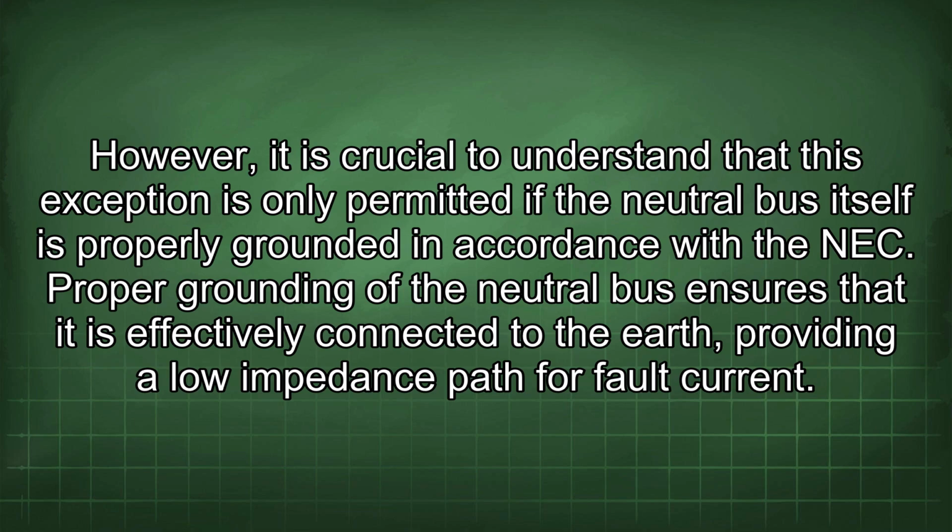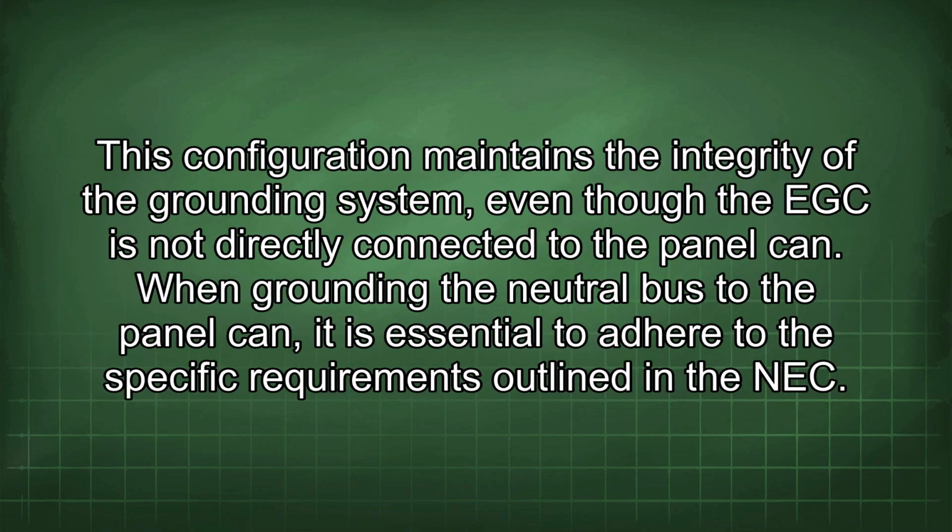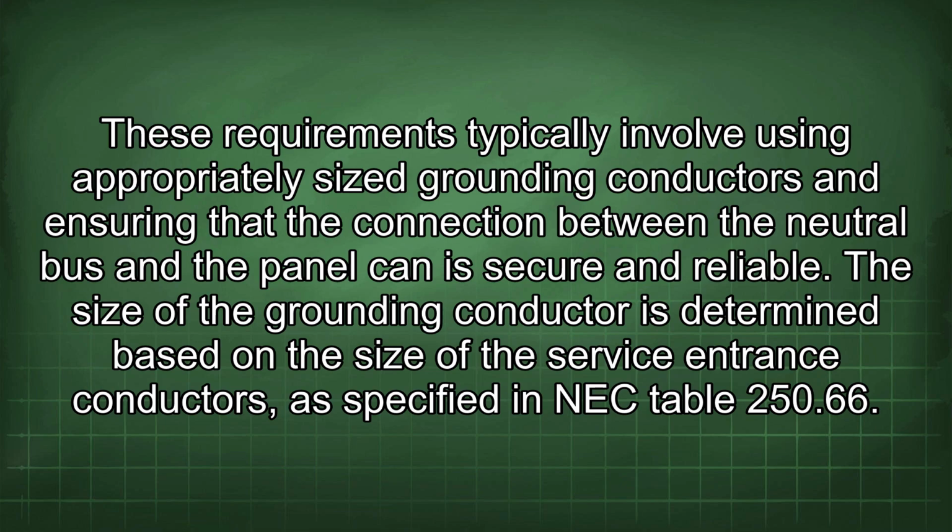Proper grounding of the neutral bus ensures that it is effectively connected to the earth, providing a low impedance path for fault current. This configuration maintains the integrity of the grounding system, even though the EGC is not directly connected to the panel can. When grounding the neutral bus to the panel can, it is essential to adhere to the specific requirements outlined in the NEC. These requirements typically involve using appropriately sized grounding conductors and ensuring that the connection between the neutral bus and the panel can is secure and reliable.